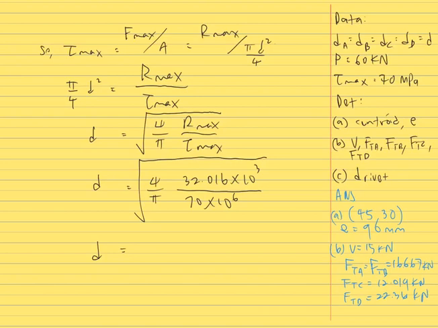At the end, we get the diameter of the rivet as 0.024132 meters, or 24.132 millimeters, or 25 millimeters, the nearest one.